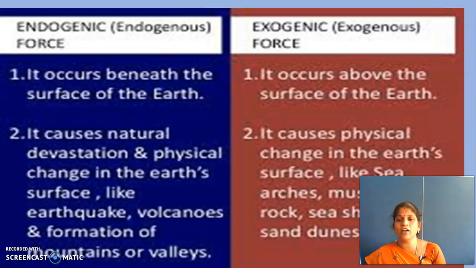Endogenic forces cause natural devastation and physical change in the earth's surface, like earthquakes, volcanoes, and formation of mountains or valleys. Exogenic forces cause physical changes in the earth's surface, like sea arches, mushroom rock, seashore, sand dunes, etc. Exogenic, we will learn: the work of a river, work of ice, work of waves, everything in the next topic. We will go into that in detail.